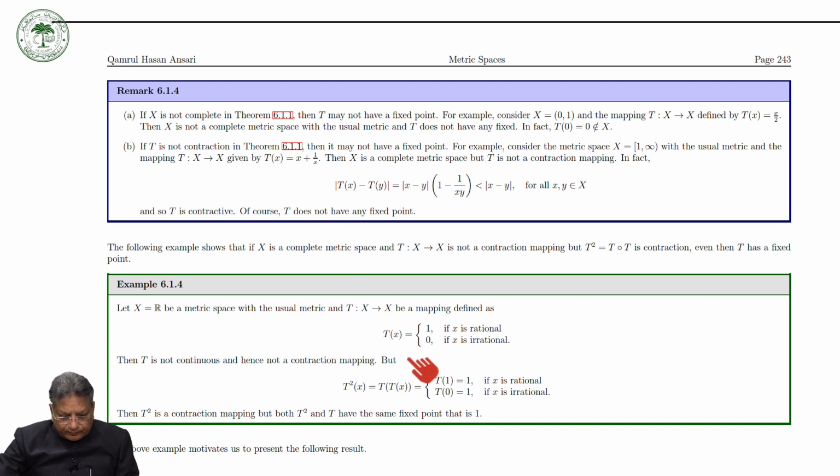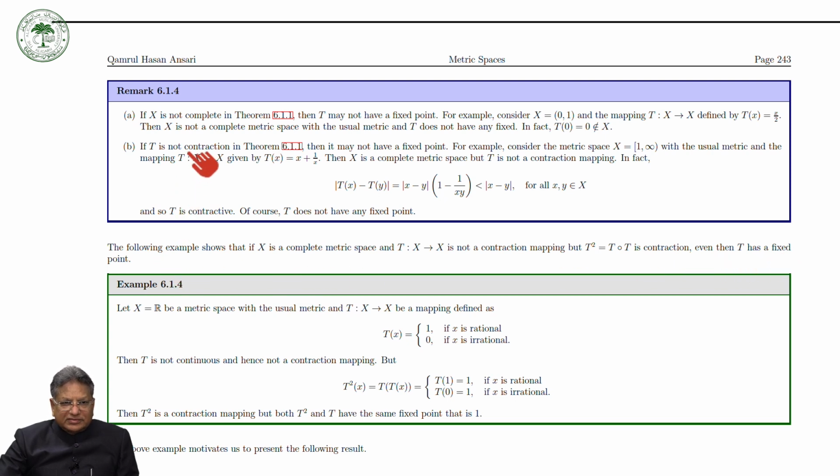Now we have another example. Before going to see another result, we have to see the following example, which says that if X is a complete metric space and T is not a contraction mapping, but T squared, the composition of T with T, is a contraction, even then T has a fixed point.